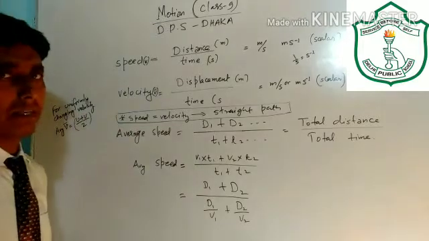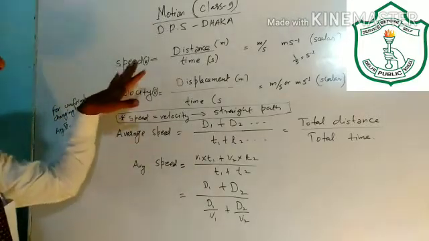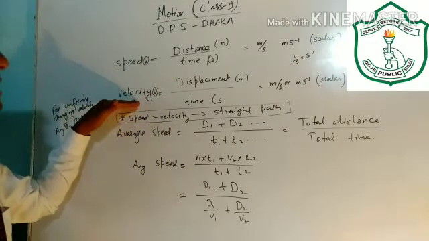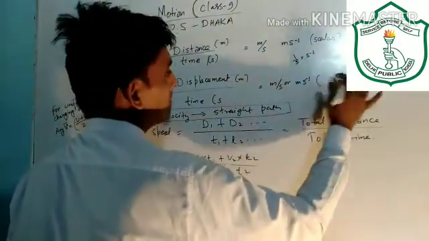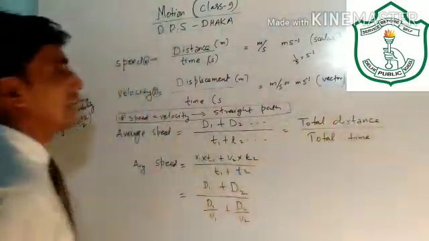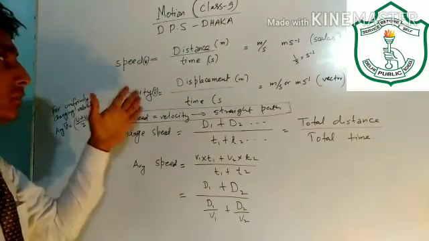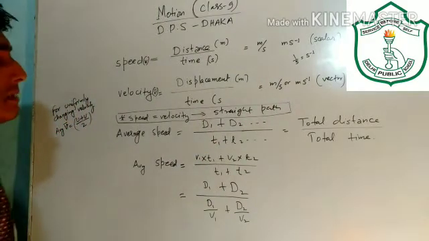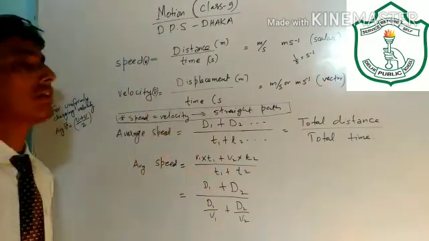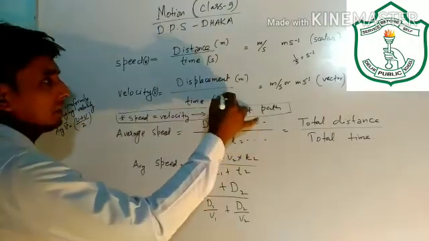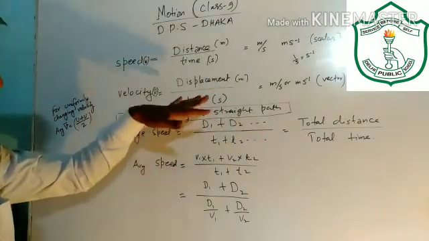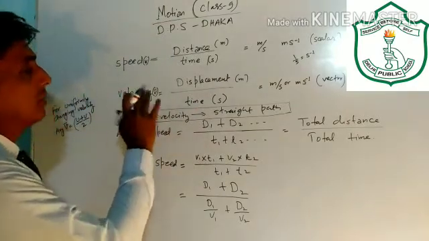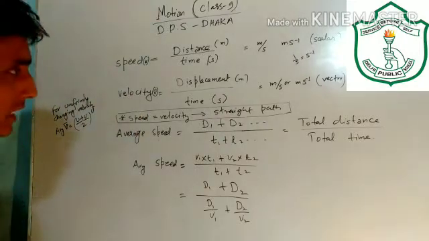Now, the difference between speed and velocity is only that velocity is a directional quantity, a vector quantity. It is the rate of covering displacement, and the unit is the same here also, meter per second or meter second inverse. Displacement is a vector quantity, so velocity is also a vector quantity, and the unit of displacement is meter and the unit of time is second.